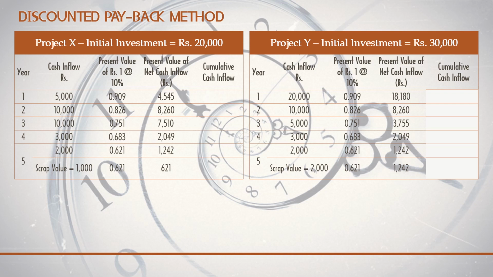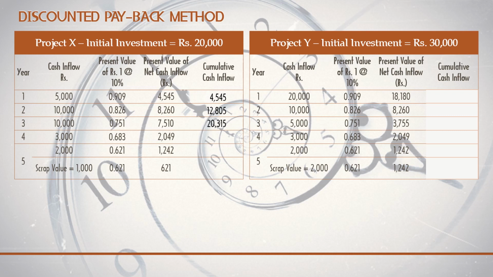As we all know, to find the payback period, you have to calculate the cumulative cash inflow. Just look at project X, fifth column. For the first year, you enter the same value. For the second year, it is the cumulative cash inflow of the first year plus the present value net cash inflow of the second year, so you're getting 12,805.